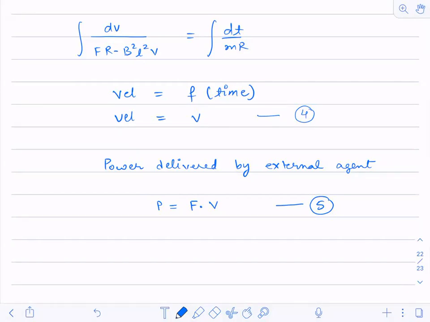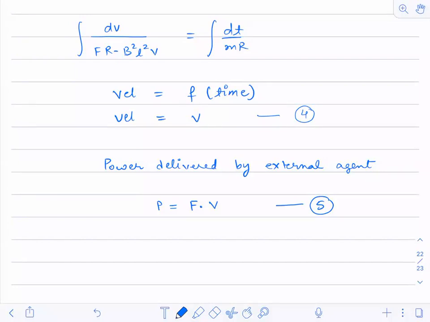Sir, power is FV cos theta? No. F into V only. Force into velocity only. When a force is applied to the body and the body moves with velocity V, at that instant I can write F into V. You would have studied this formula in power, in the chapter on work, power, energy, in class 11th. So with this formula, nothing is wrong.